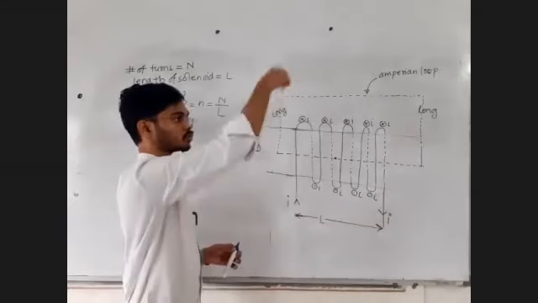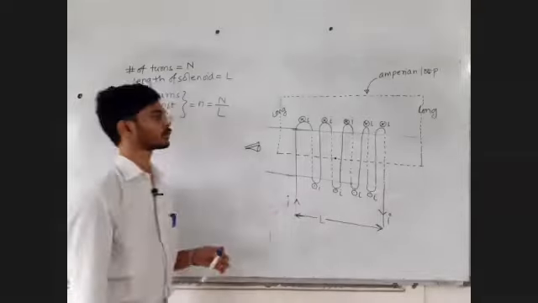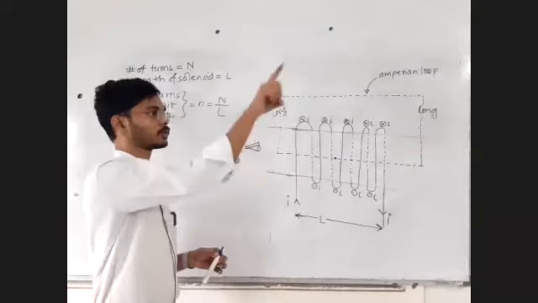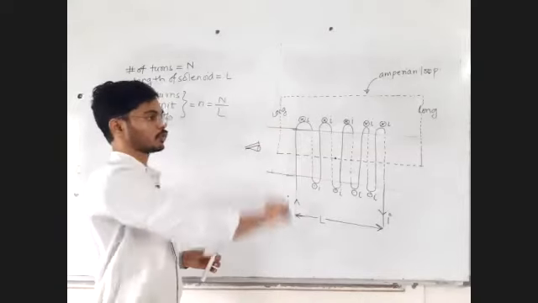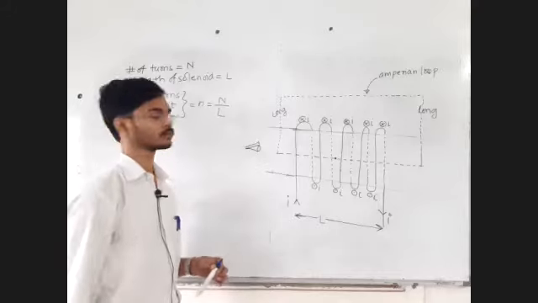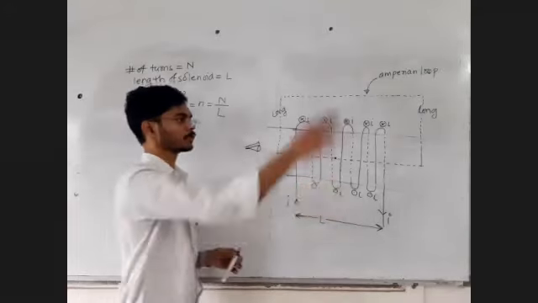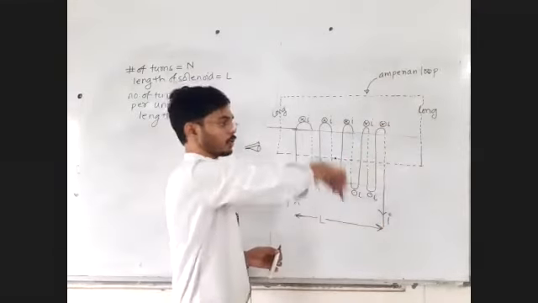Each is a current carrying loop, and thousands of loops are there in which the current is flowing anti-clockwise.